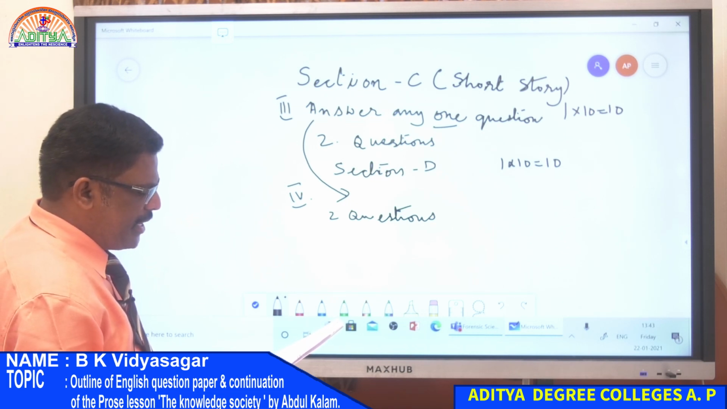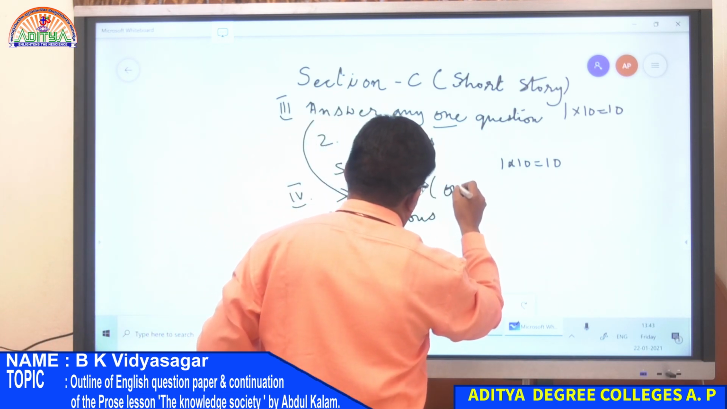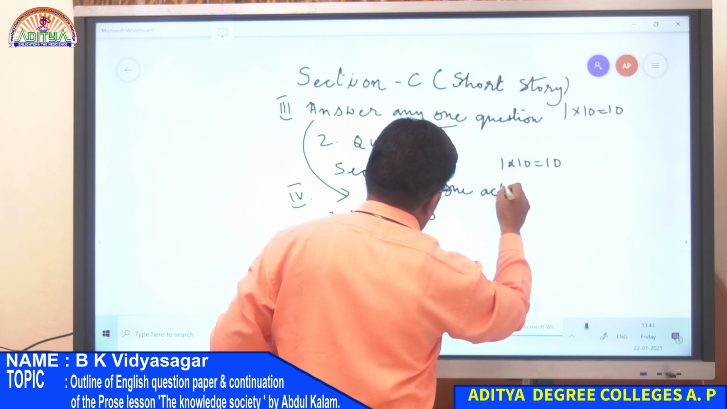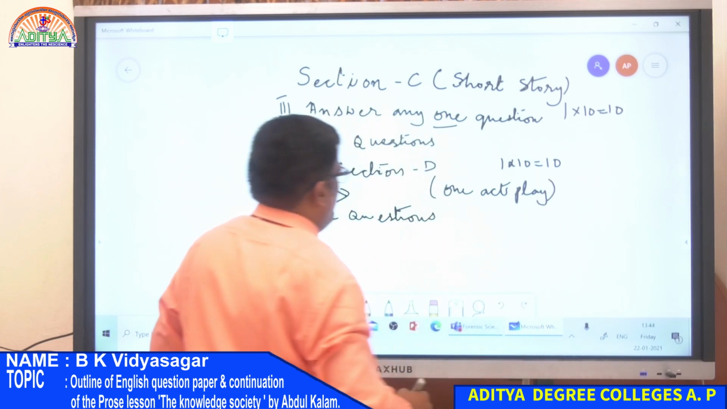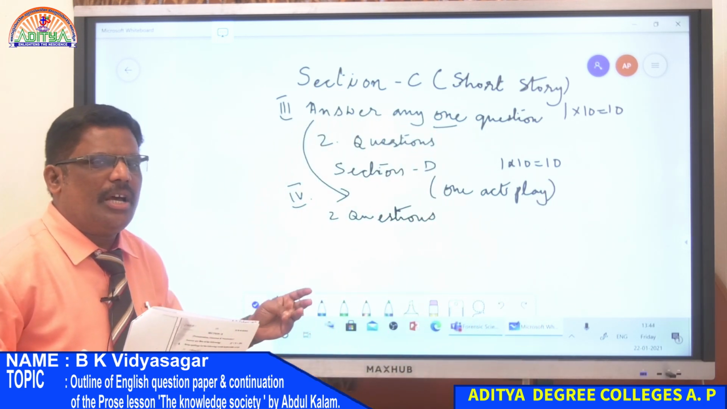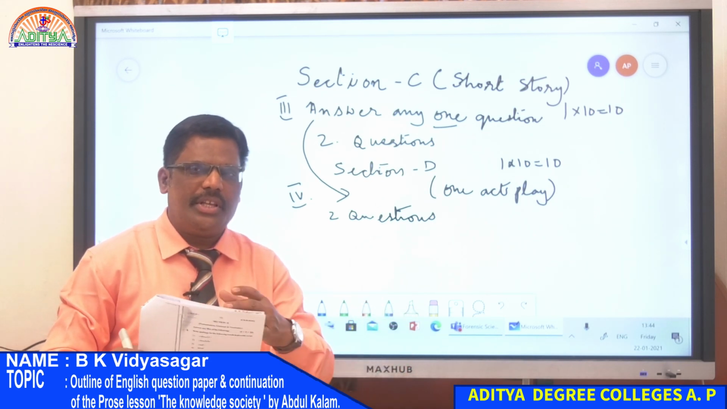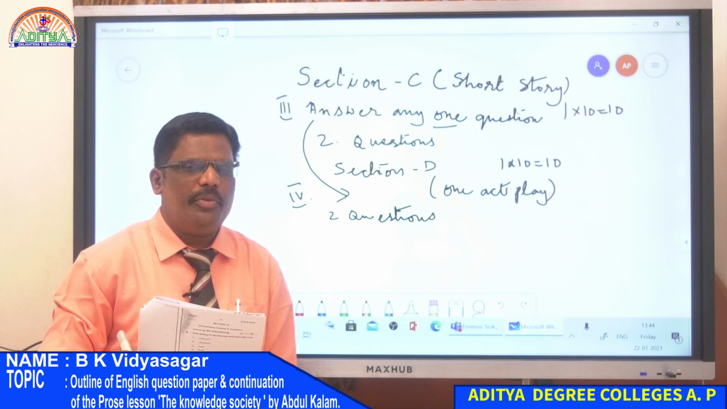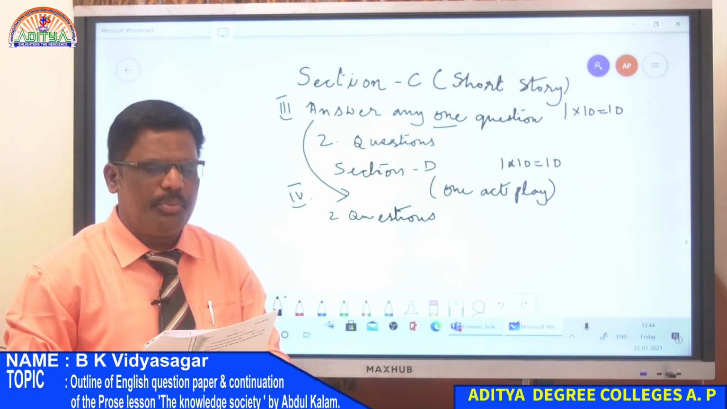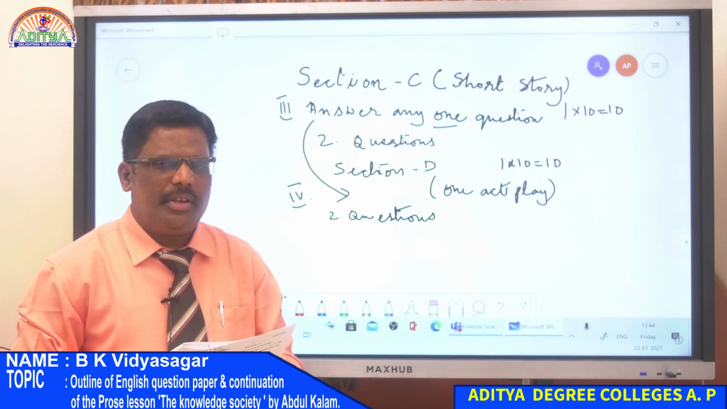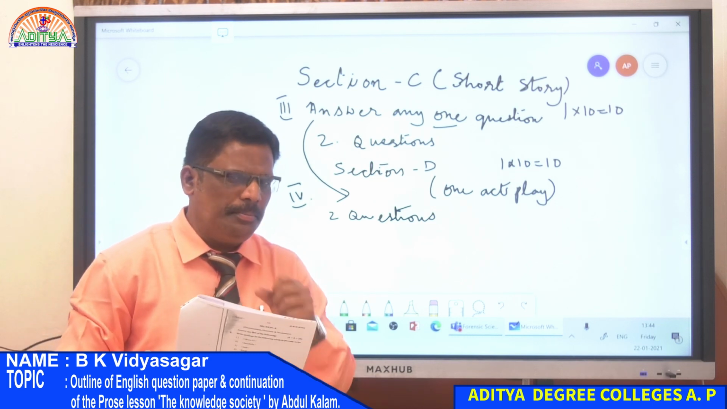And section D is a 1 act play, drama. Prose, poetry, short story, 1 act play: everything in the syllabus. Do you follow me? Are you able to follow me? I hope you are writing it down in your books. Keep a notebook for English and just jot down what I am telling you.